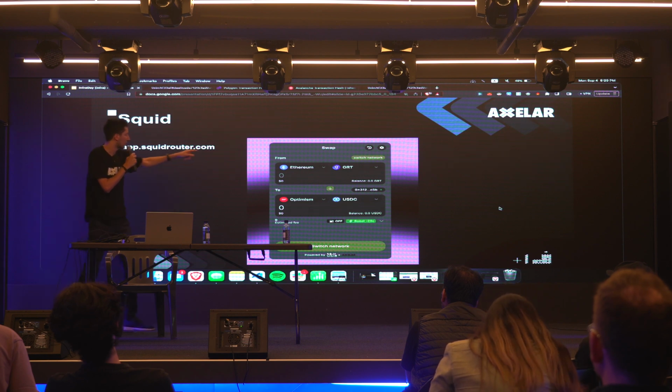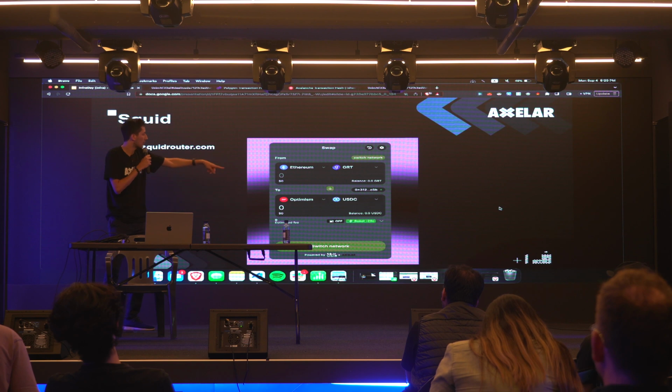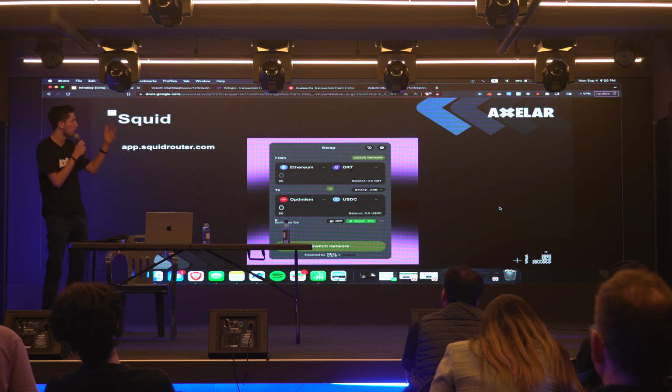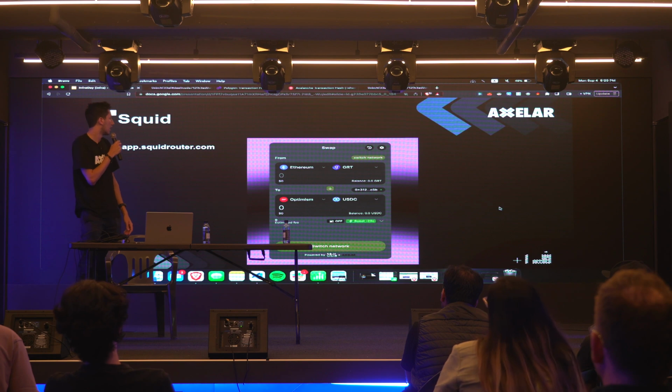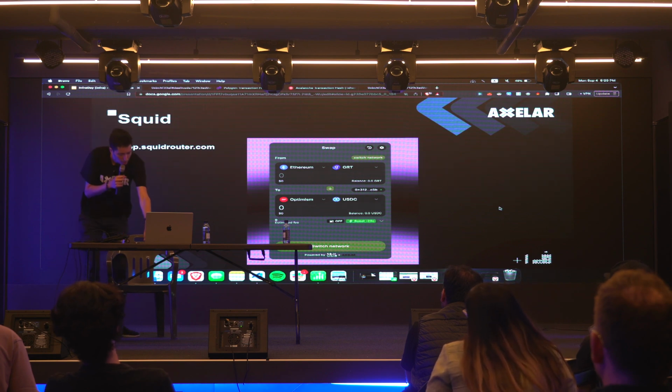So here we have the Ethereum blockchain with the Graph token, GRT, and I'm swapping this with USDC on the Optimism blockchain. So I can actually go between two blockchains in one click, one transaction, with the Squid router, which is powered by Axelar.